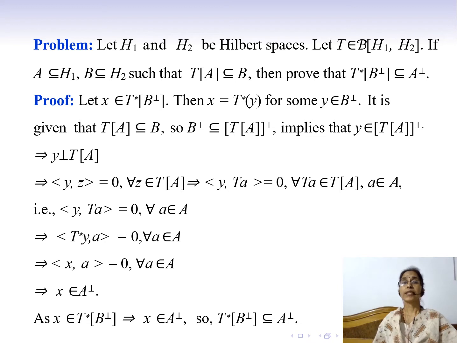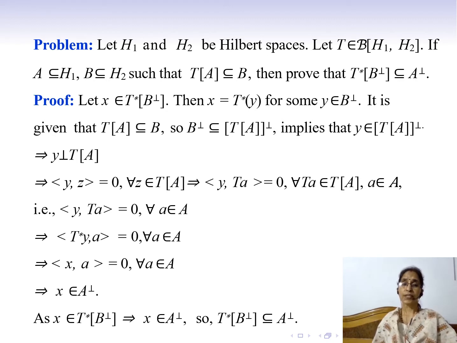If A is contained in H1 and B is contained in H2 such that T image of A is contained in B, then we have to prove that T star image of orthogonal complement of B is contained in orthogonal complement of A. That is, the image of orthogonal complement of B under the Hilbert adjoint operator T star is contained in orthogonal complement of A.